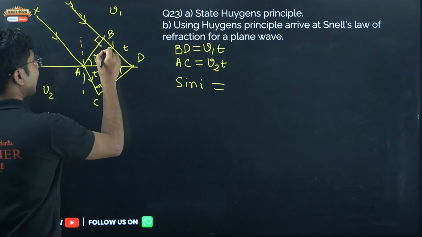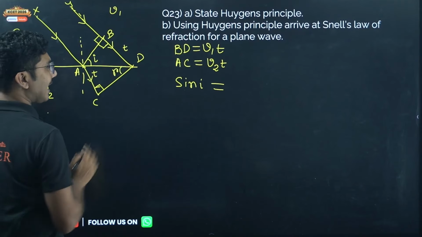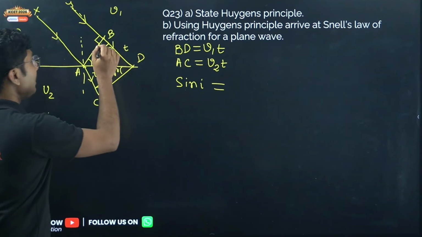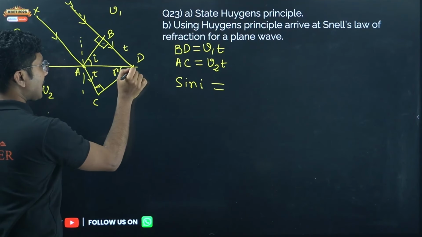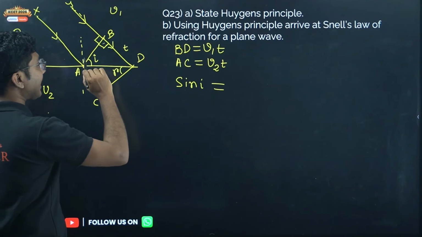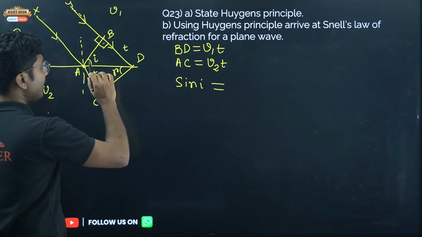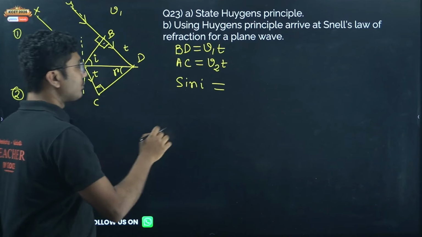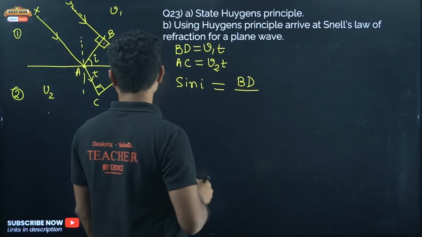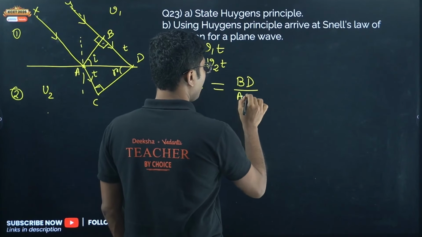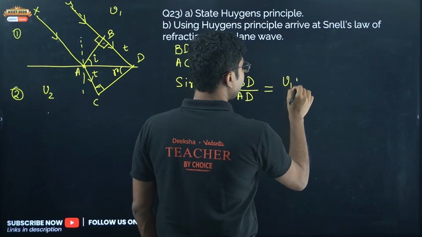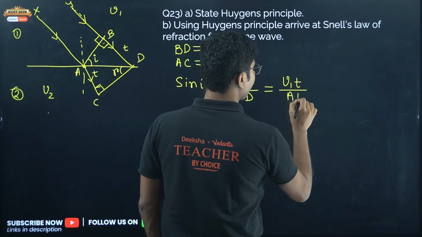Now we will apply that and try to calculate what is sin I. Sin I is perpendicular by hypotenuse. Now if this is the right angle, then AD must be the hypotenuse. And what is the perpendicular? Perpendicular is the side which is opposite to the angle, so in this case it will be BD. So sin I is BD divided by AD. What is BD? BD is V1T, so sin I is V1T divided by AD.